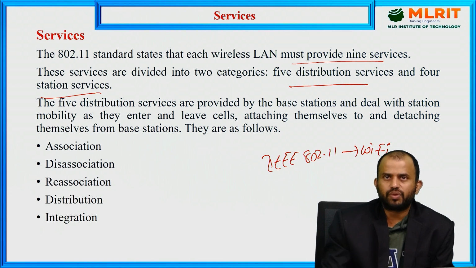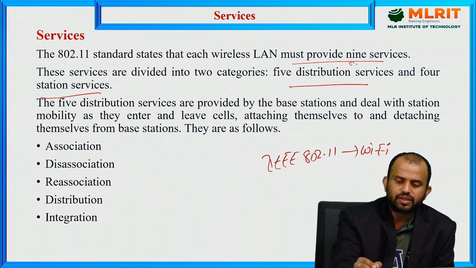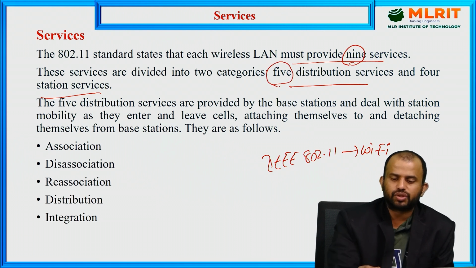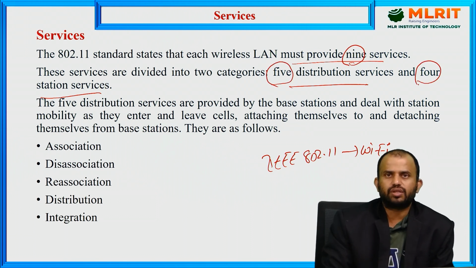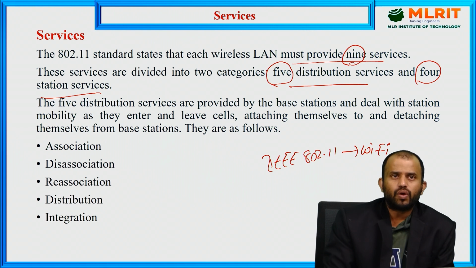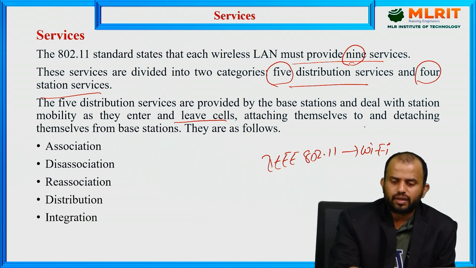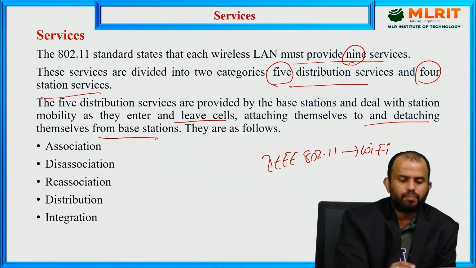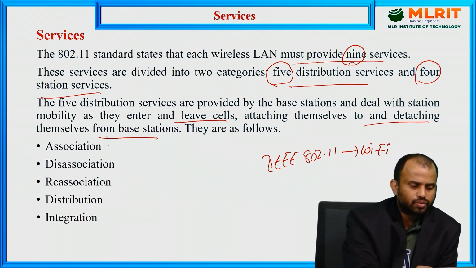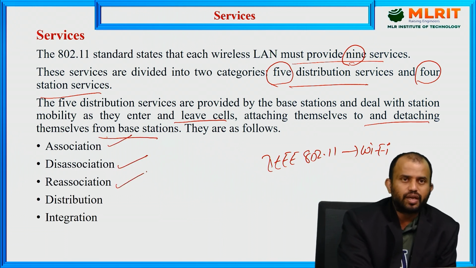Between this one, information transmission is there, which means the distribution service is there. Out of 9 services, 5 act as distribution services and 4 act as station services. What are the 5 distribution services provided by the base station? Those deal with station mobility, entering and leaving cells, attaching and detaching themselves from a base station. That is association, deassociation, reassociation, distribution and integration.